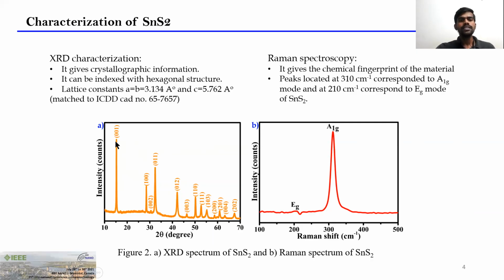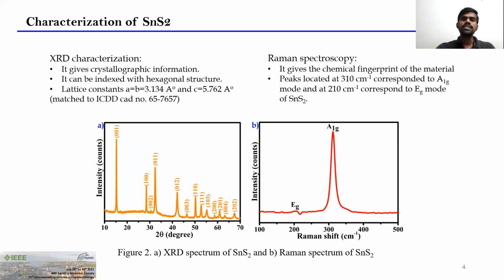Next, all these diffraction planes are well matched with the ICDD card number 657657. Additionally, we have also performed Raman spectroscopy. It exhibited two peaks, one strong at 310 centimeter inverse, another at 210 centimeter inverse. These two peaks are well matched with the literature.